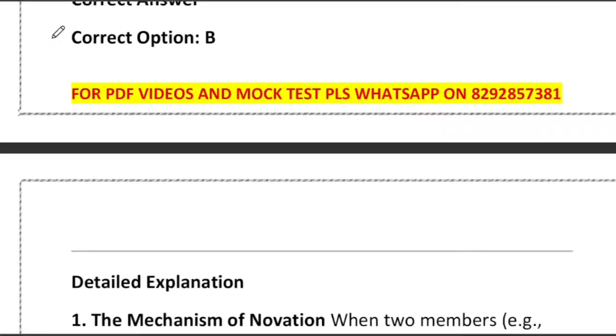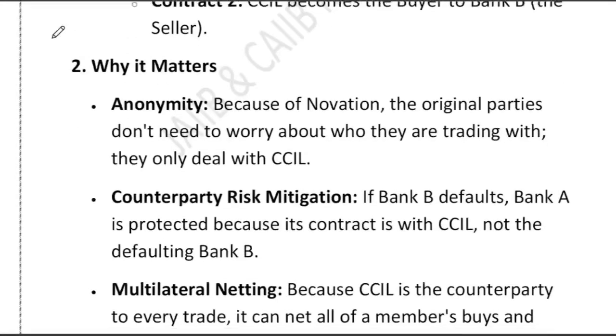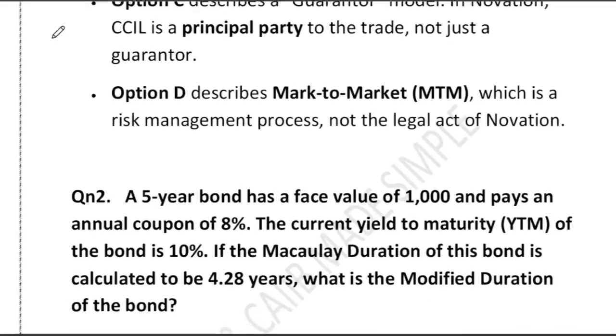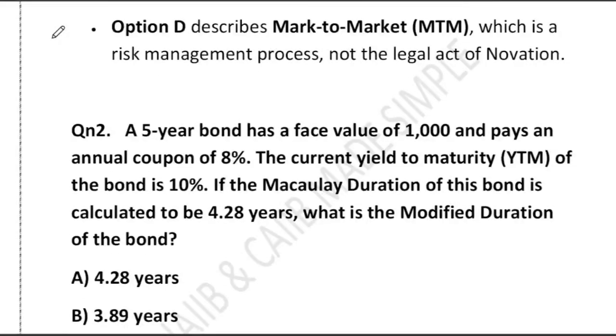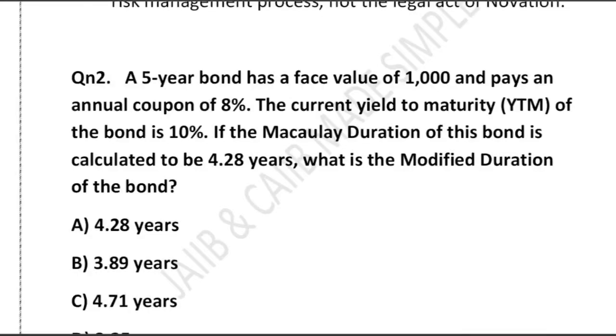Now let's look at question number 2. Question number 2 is on your screen, and everything has been explained in detail in this particular PDF. You can check it out. Question number 2 is a numerical question, calculation of modified duration. So friends, we are given a 5-year bond. Face value 1000 rupees, annual coupon is 8%, YTM they have given is 10%.